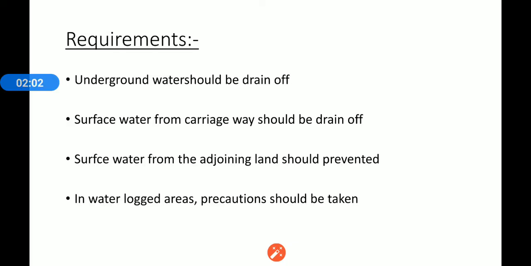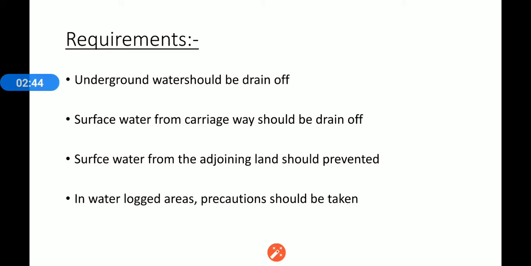Now we see some requirements of a good drainage system. The drainage system of a highway should fulfill the following requirements. First, seepage and other sources of underground water should be drained off by the subsurface drainage system. Next, the surface water from the carriageway and shoulders should be drained off effectively and as soon as possible without allowing it to percolate to the subgrade.